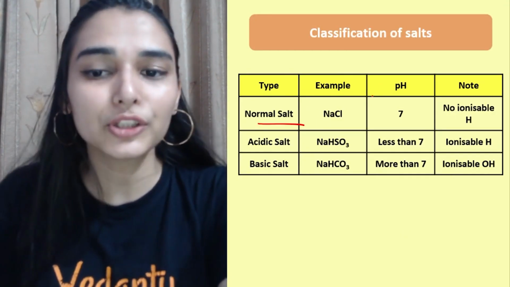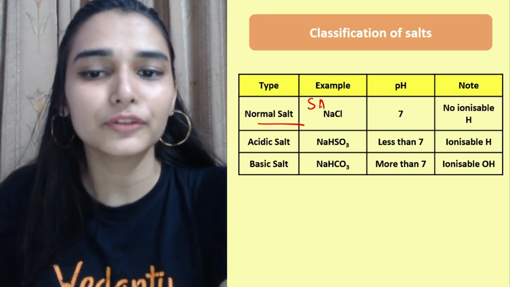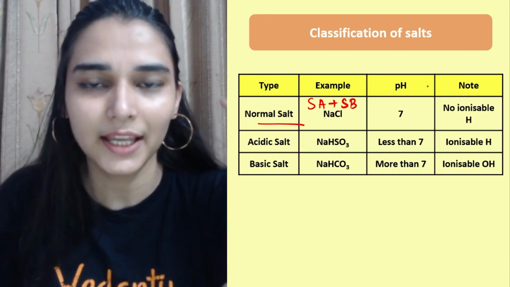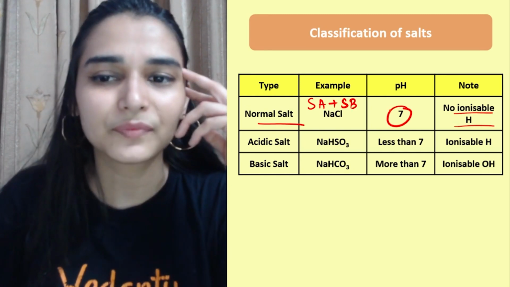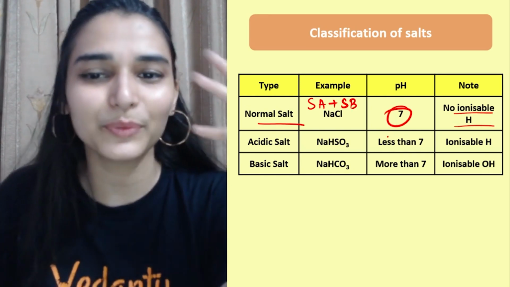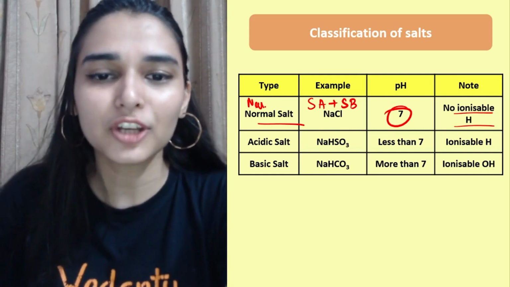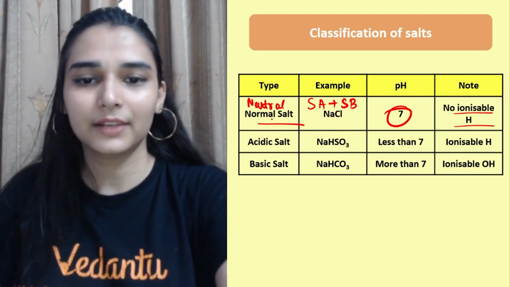So in the normal salts you will be having the combination of a strong acid and a strong base. They don't have any ionizable or replaceable H plus ion. pH value would be exactly 7 because they are neutral. Normal की जगह पर you can use a word neutral as well.